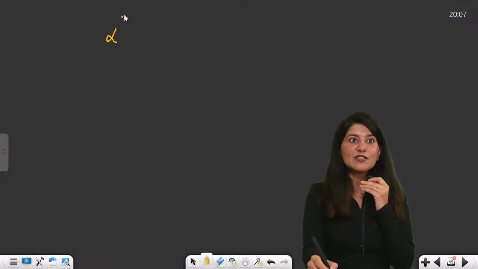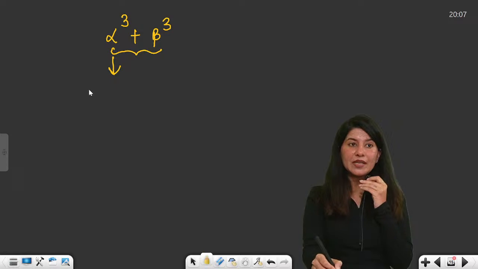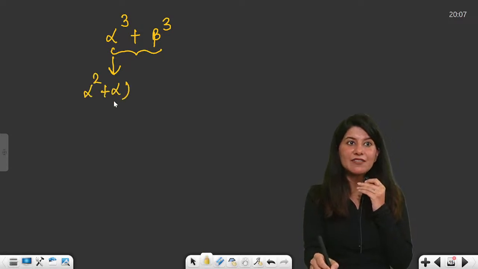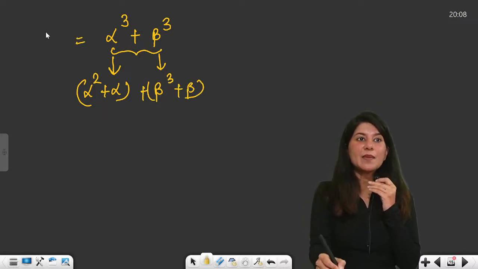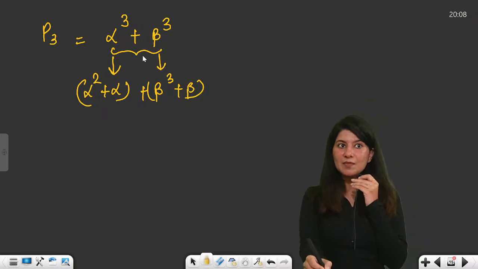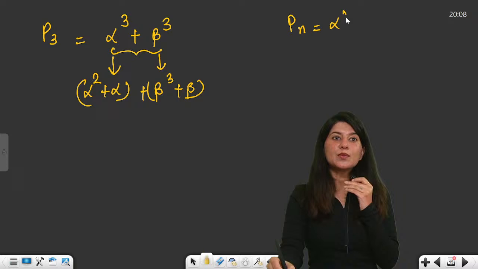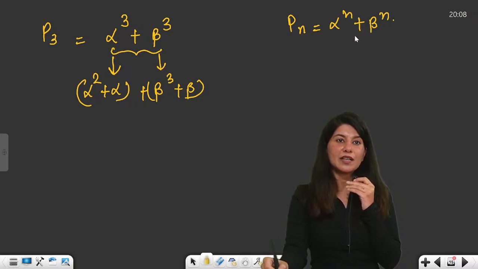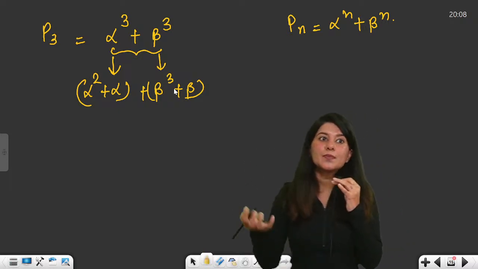If alpha raised to power cube plus beta raised to power cube is given to me, what I can do is alpha cube will be replaced by alpha square plus alpha and beta cube will be replaced by beta square plus beta, right? So this is my P3. Do you agree? I have taken P3 because in the question it is written as Pn is equal to alpha raised to power n plus beta raised to power n. So I am just taking an example. I am trying to understand the pattern, that what is P3.